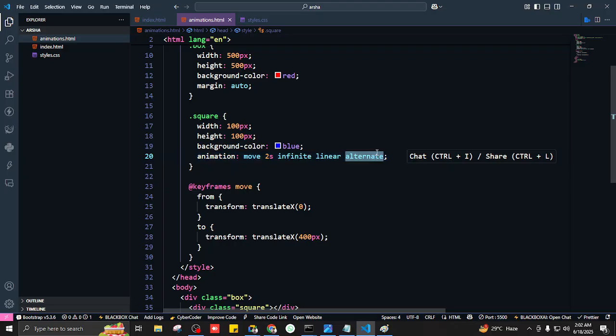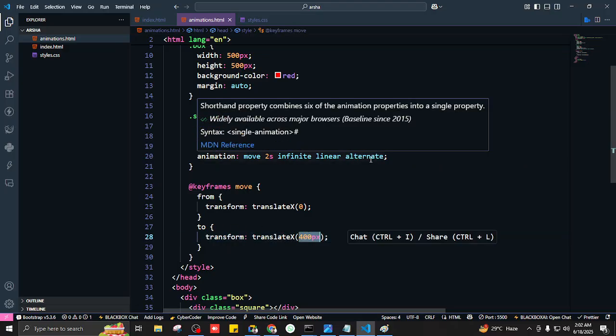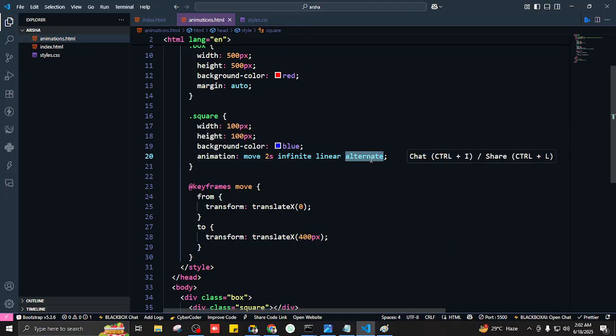Alternate would mean that from where you finish an animation, that is this point, start from there. The moment an animation finishes, start from that point onwards, do not snap back to the initial position.